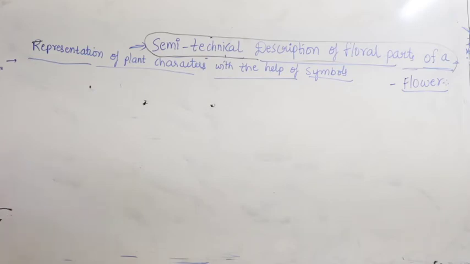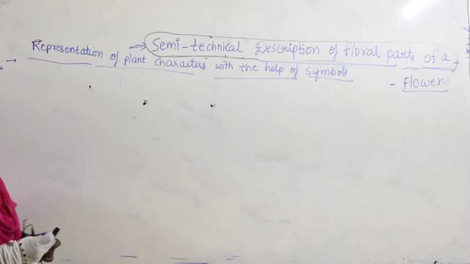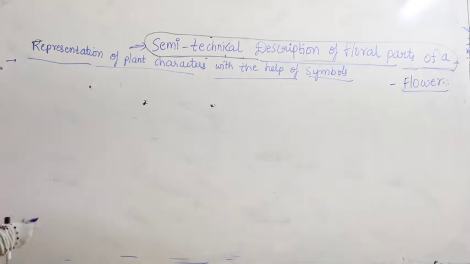Now, let us start writing the symbols. Let me take another marker. If you take the floral characters, with the help of symbols, let us start writing.